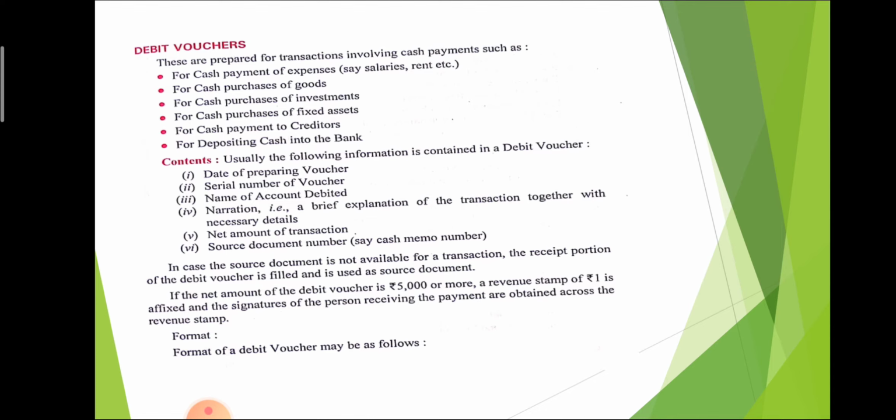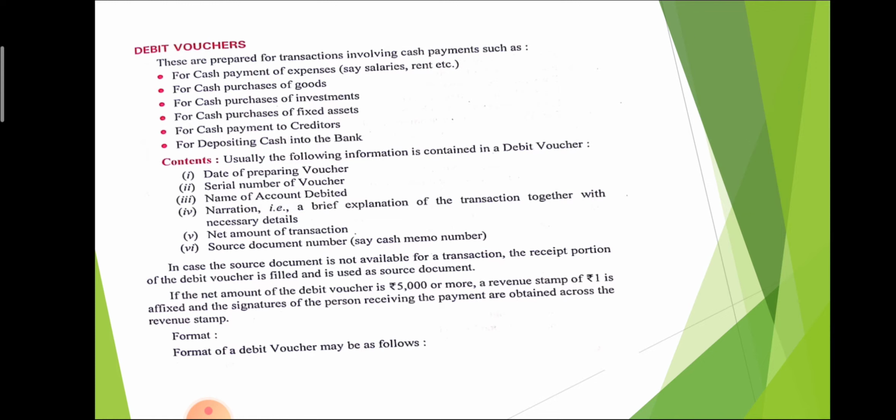For example, if I go to a shop and purchase a torch in cash, for this description I will write: cash torch purchase in the form of cash. That is the brief description of that transaction. So that is called narration. We have to mention the narration, not the whole description of the transaction. The net amount of the transaction is also mentioned. The source document number is mentioned.